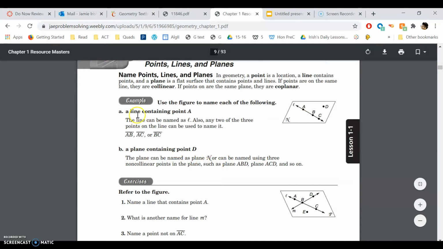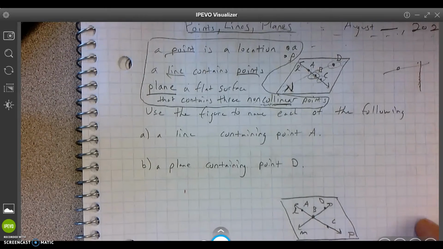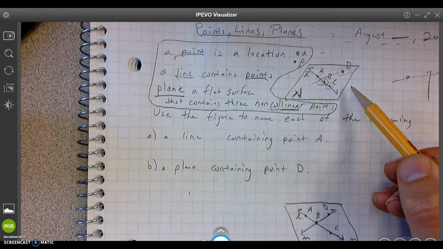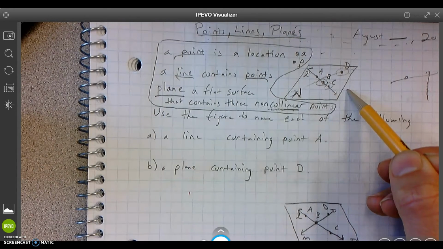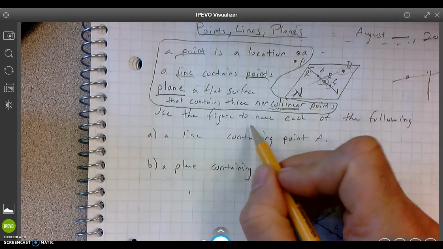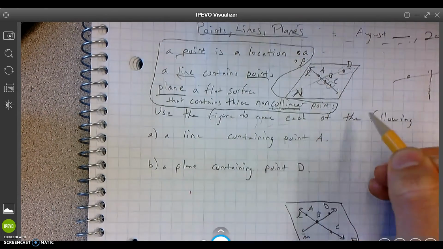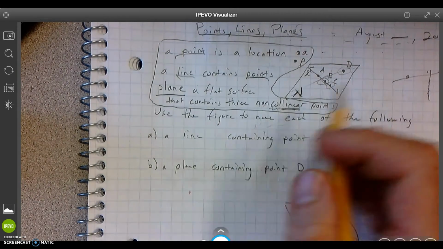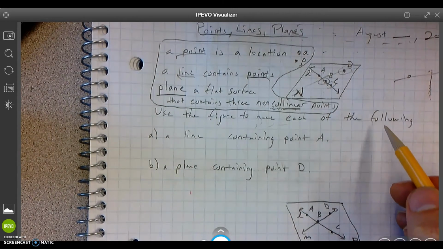So A, a line containing point A. And then B, a plane containing point D. That's what we're going to do. Why are we copying this down, Mr. Irish? Well, when you study for the LEAP and you don't remember what happened all the way back in August, you can go back and look. If you just have answers like BC, numbers and letters written down without the questions, you're not going to know what it means. So you've got to make sure you have thorough notes.